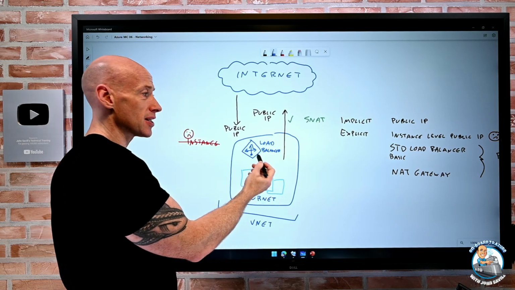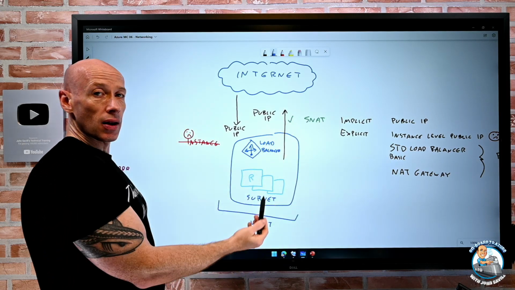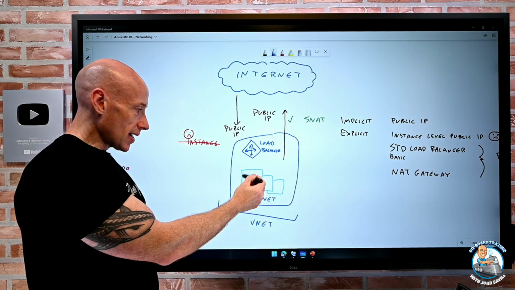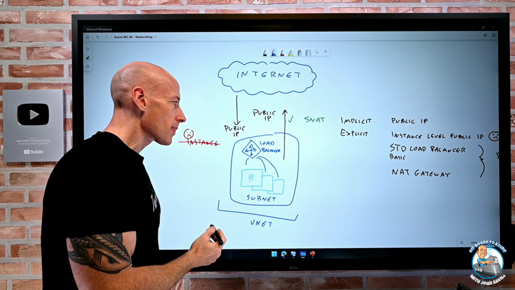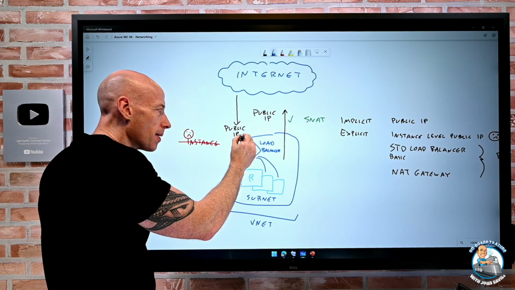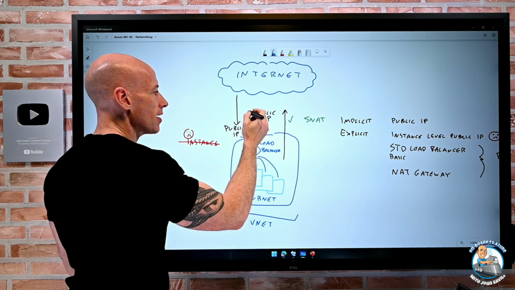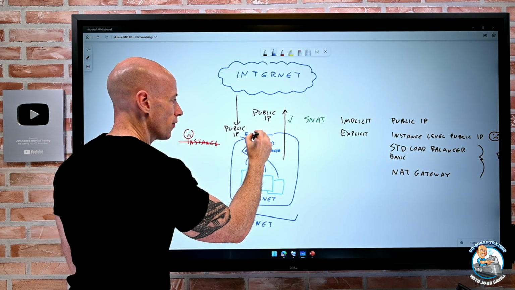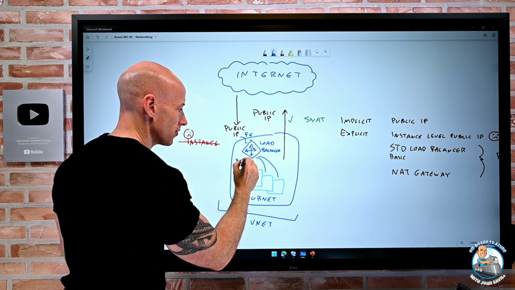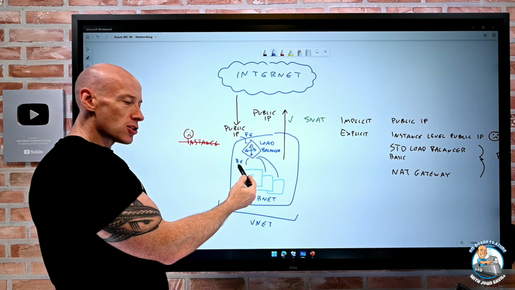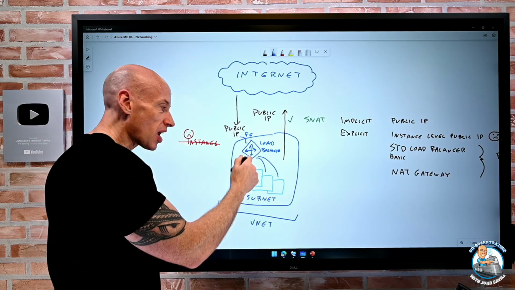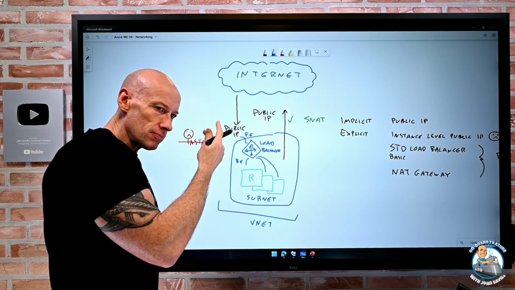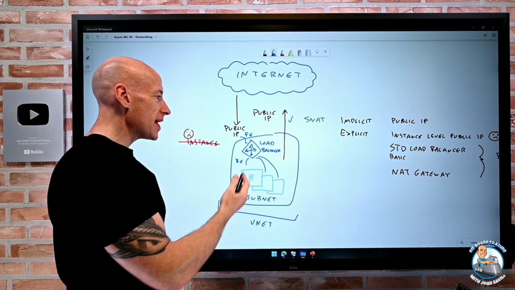Now remember, that load balancer might be providing the outbound as well, if it's a standard external load balancer. And then what I do is I have a back-end set that would have all these members in it. When it gets the request, because the public IP is bound to the front-end configuration of the load balancer, and this is the back-end configuration, it's doing health probing to say, hey, are you there? Only if you're healthy will we actually send you requests. But it could do checking.